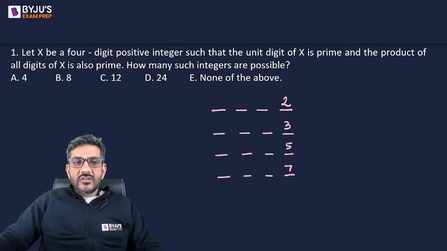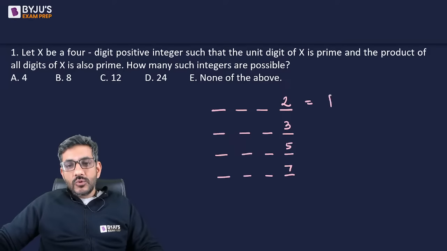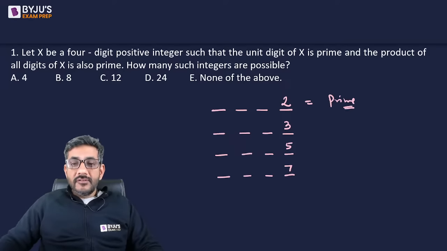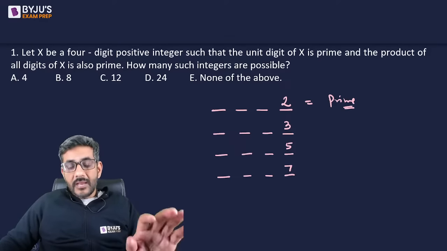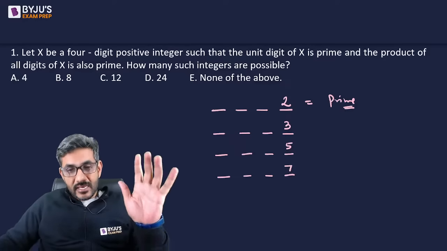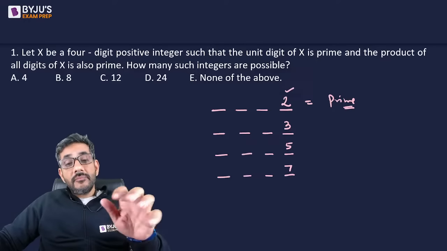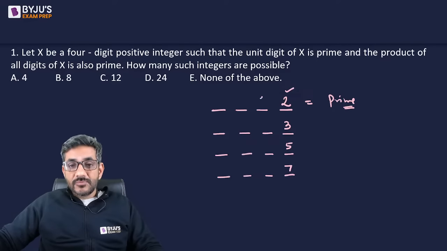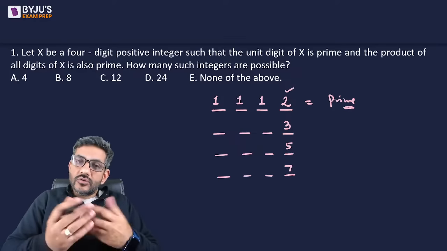Now, the product of digits is also prime. For example, if I talk about 2, into 3 other digits, the product is going to be prime. Now, prime is a number which is not divisible by any number apart from itself and 1. Whatever this product is, it is definitely divisible by 2. And if it is divisible by 2 and it should not be divisible by any other number, can I say that is possible if the other digits are 1, 1, 1? Because in such a case, you will have the product of the digits as 2 only.